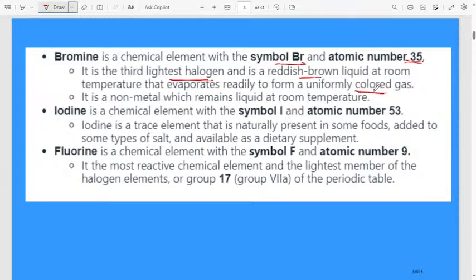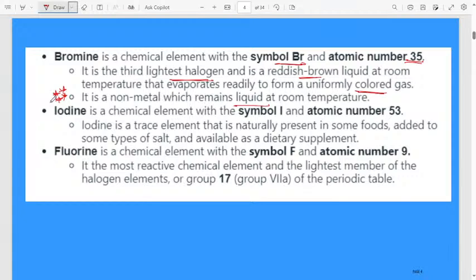What is the color of bromine? Bromine is a reddish brown liquid at room temperature, then it starts evaporating rapidly to form a uniformly colored gas. It is a non-metal which remains liquid at room temperature. They may ask this point, tell me the non-metal, otherwise they will give four different options. Then you have to pick the correct non-metal which exists as a liquid at room temperature. Bromine is a non-metal which remains liquid at room temperature. This one is very important, remember.